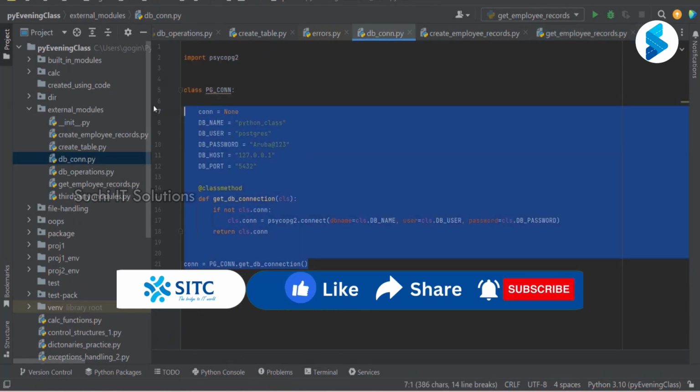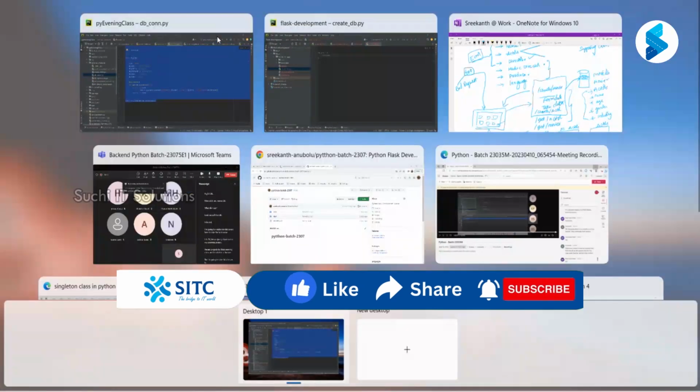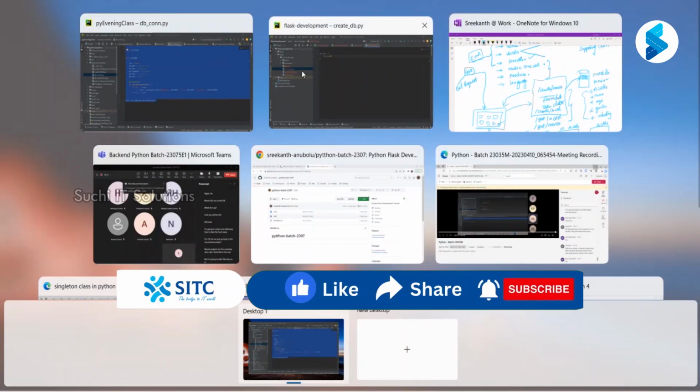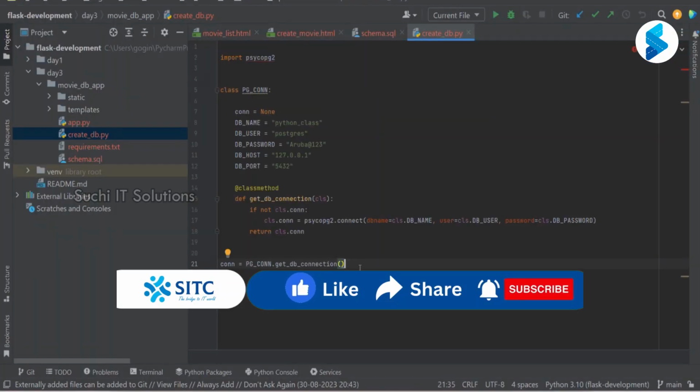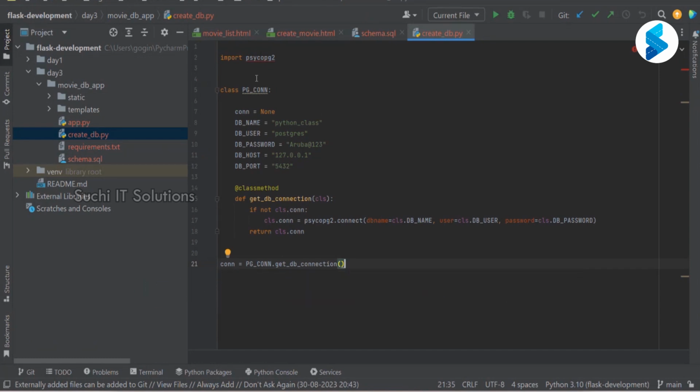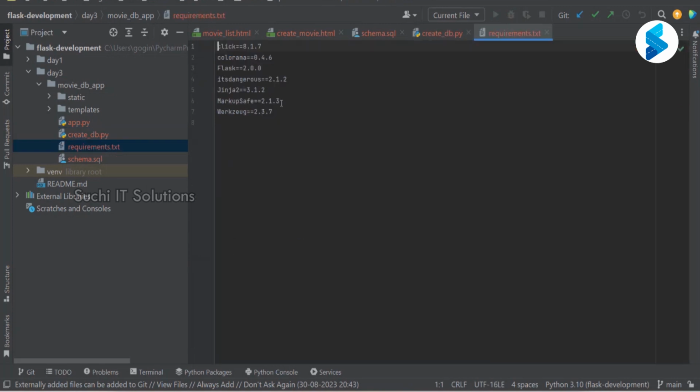I'm going to take this class as is. So I know how to get the connection now. I'm just reusing the code that was there earlier. Obviously I need psycopg2 in this project.